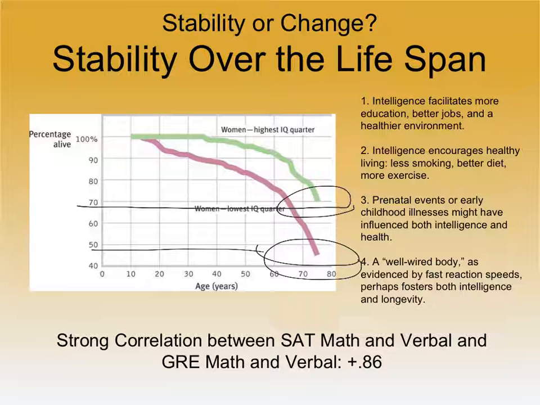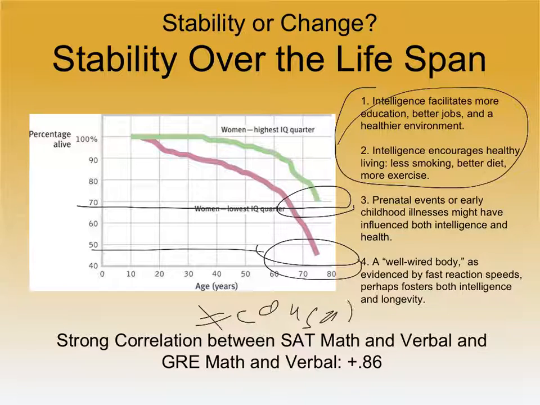So you could say high intelligence encourages healthy living, but you could also say that healthy living, having a good diet, fosters the learning necessary to have the education and intelligence in the first place. And of course, there could be third variables like prenatal events, genetics could play a factor. So this is just another lesson that correlation does not equal, right? Let's say does not equal causation. All right. Sorry for the sloppiness there.